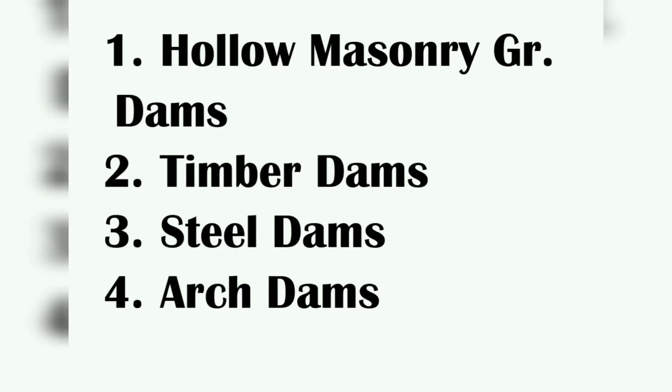In recent times, four other types of dams have come into practice. They are hollow masonry gravity dams, timber dams, steel dams, and arch dams. Hollow masonry gravity dams are essentially designed on the same lines as solid masonry gravity dams, but they contain less concrete or masonry, about 35 to 40% less.